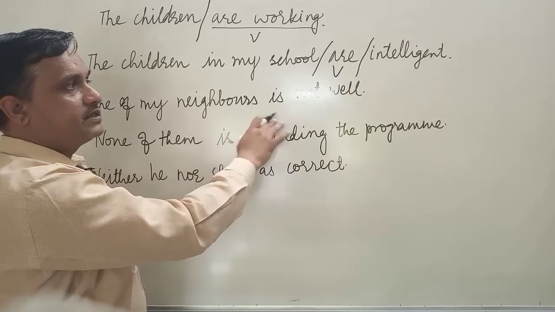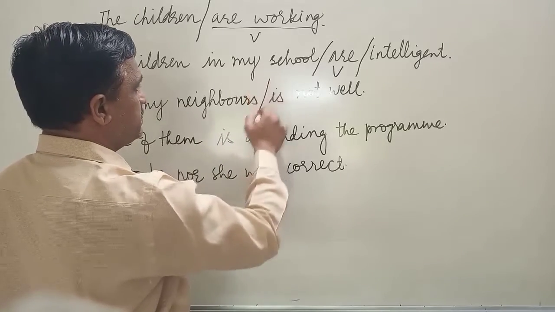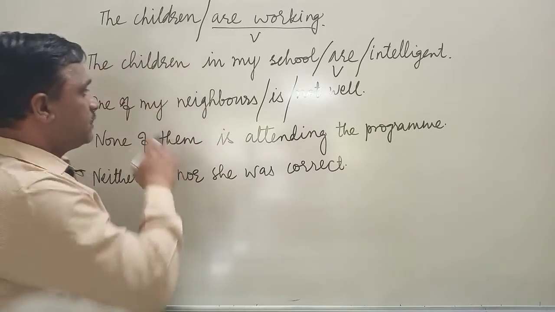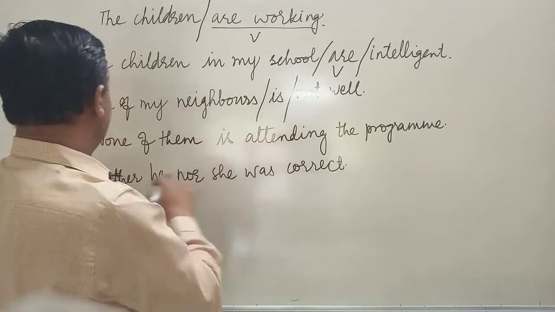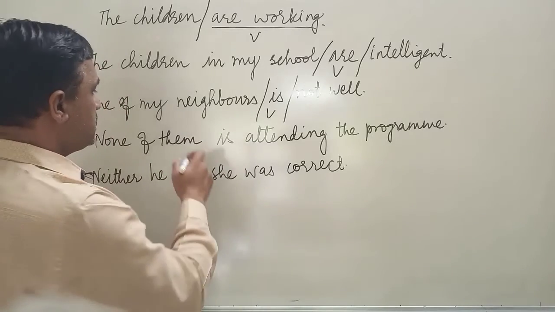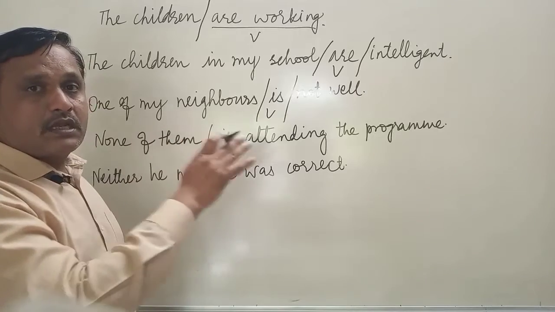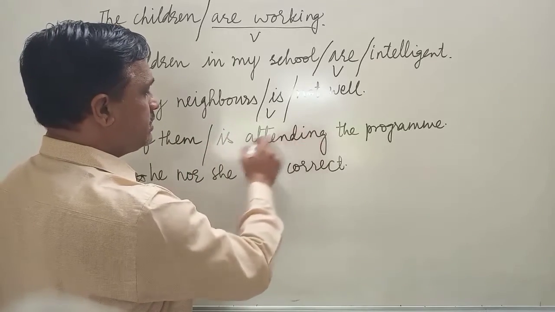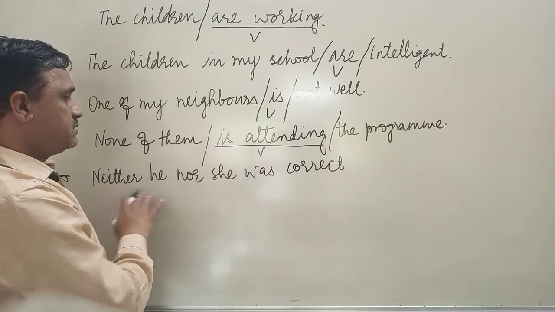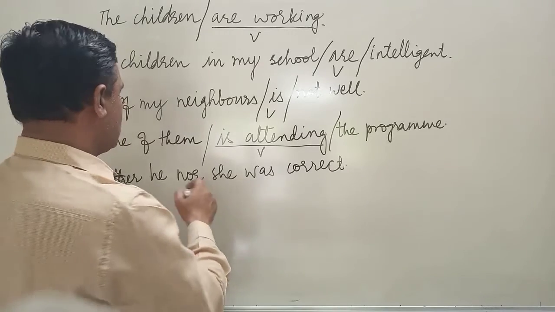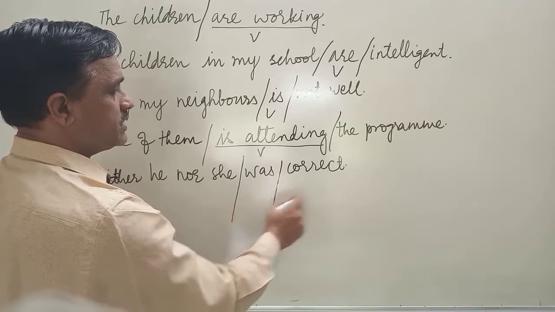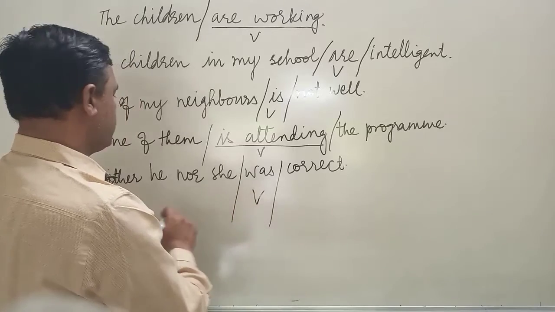One of my neighbors is not well. We can divide this sentence into three parts. One of my neighbors, we are talking about a neighbor. Is is the verb. None of them is attending the program. None of them, I'm talking about none of them, and is attending is the verb, and the program is the third part. Neither he nor she was correct. Here neither he nor she is the first part, the second part is was, and correct is the third part. So was is the verb.